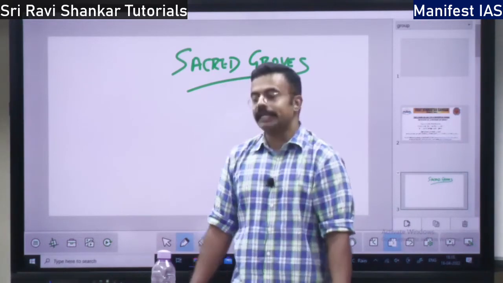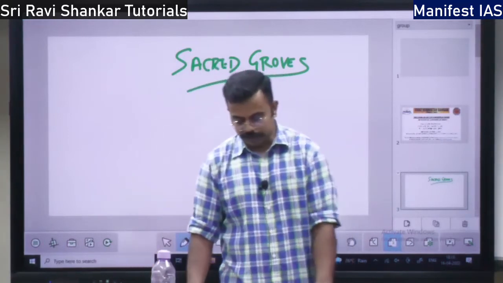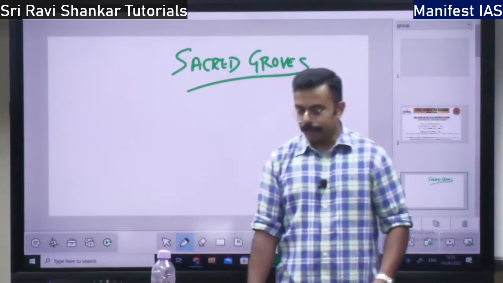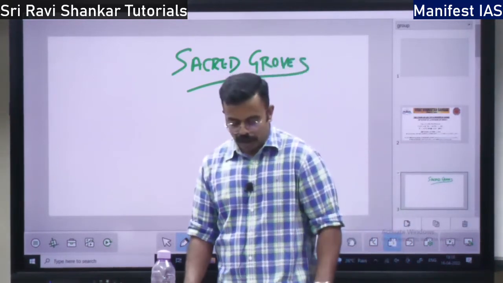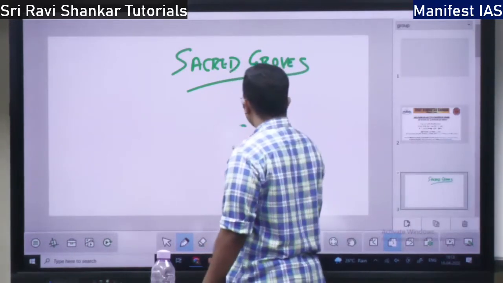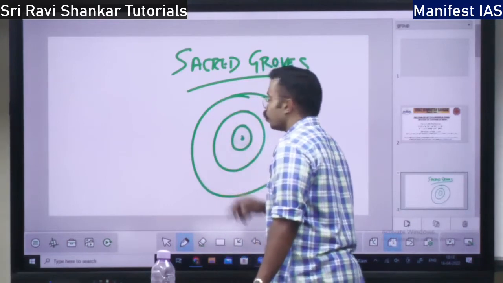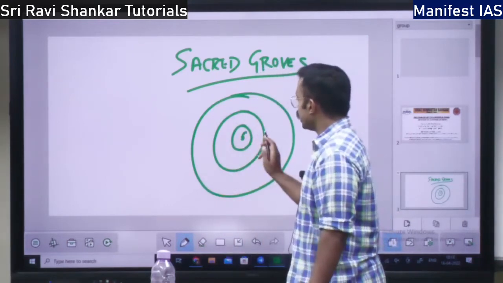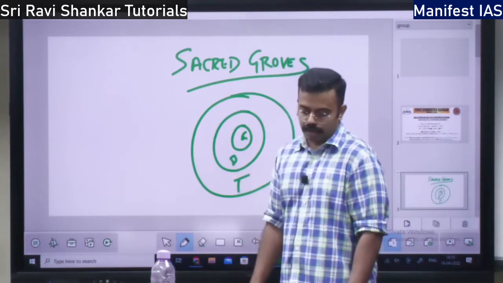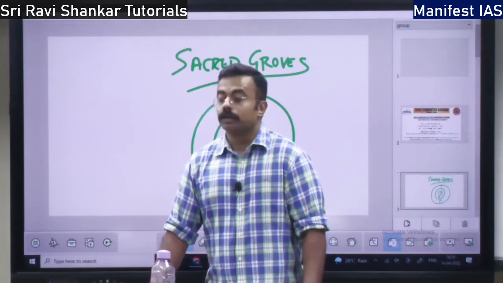So what is the criteria of selection? If we are selecting a biosphere reserve, what is the criteria? See, there are two types of criteria: the primary criteria and the secondary criteria. When you have a biosphere reserve, you must know this diagram. This area is called the core area. This is the buffer area. This is the transition area.